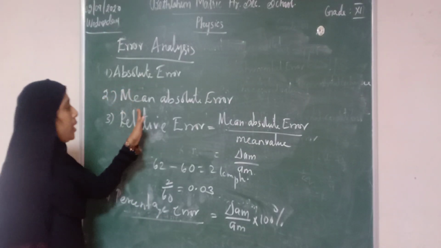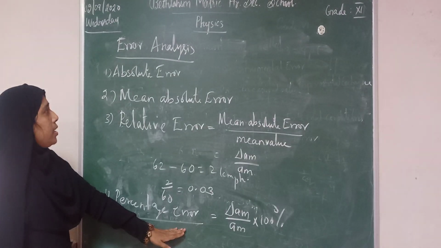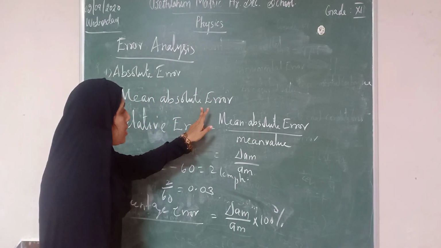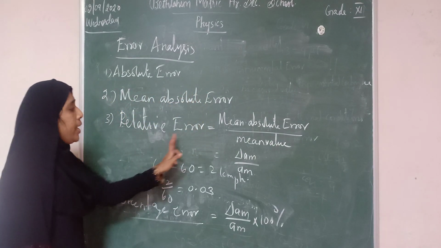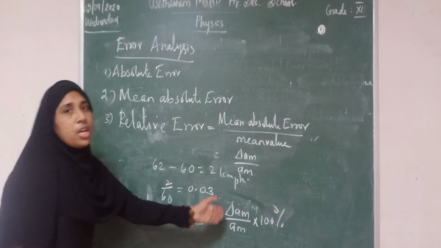Absolute error, mean absolute error, relative error and percentage error. Absolute error is the difference between the true value and the measured value. Mean absolute error is taking the mean of all the absolute errors. Relative error is the ratio of mean absolute error to mean value, and percentage error is the relative error in terms of percentage.